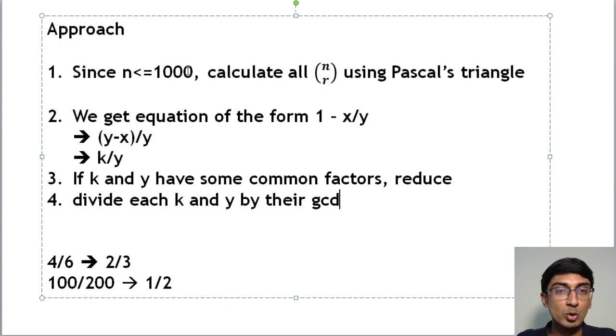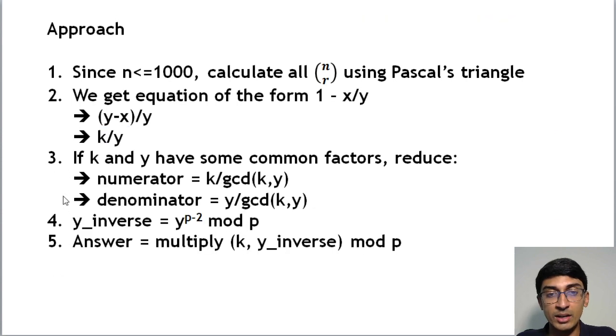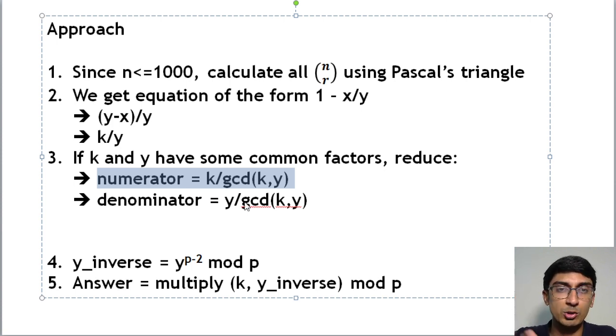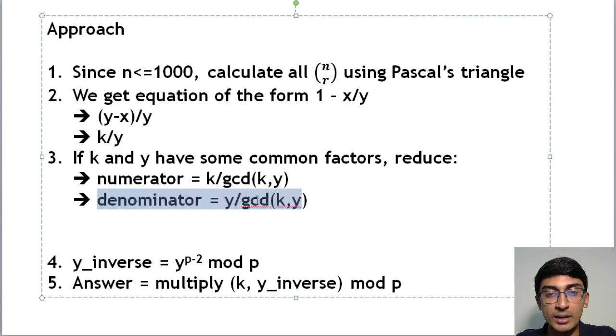So again, just recapping, use Pascal's triangle to get the x by y format, then y minus x by y is what it actually is, just took y over there and we got it. And I'm just substituting this y minus x as k, so we got some k by y over here. This k by y has to be reduced further to get a p by q format. Okay, so we have to get a p by q format over here, right? And that's what we have at this point. That is, we have the numerator as k by GCD of k comma y, where the GCD could be 1. They are already possibly in the reduced format, that's fine, right? And the denominator is y by GCD of k comma y.